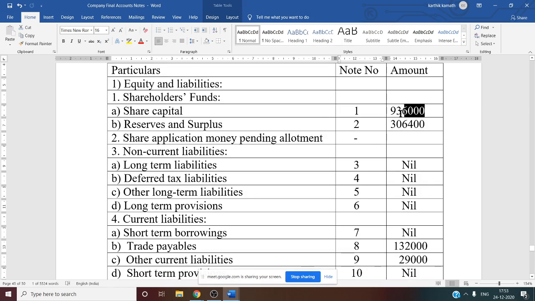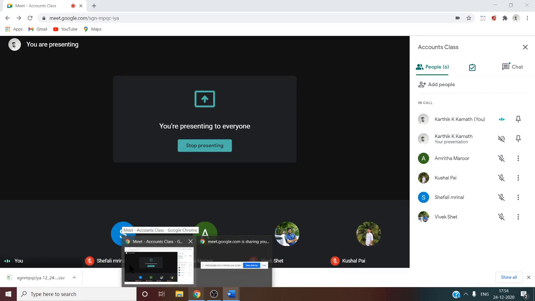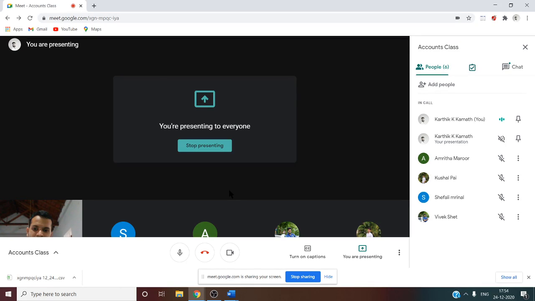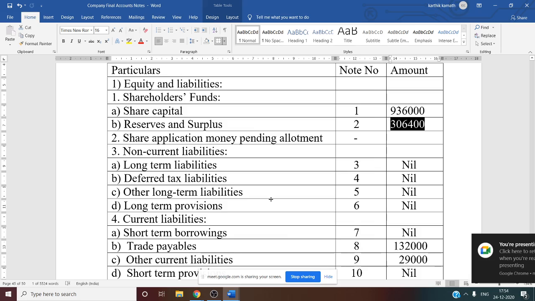That is 9,36,000. What about reserves and surplus? We got reserves and surplus and P&L loss balance. We have deducted. We got 3,06,400. From where we are getting this information? You have to see the working note which is already prepared. Note number 2, working note final total. If you see that same total, you have to write here in the format.